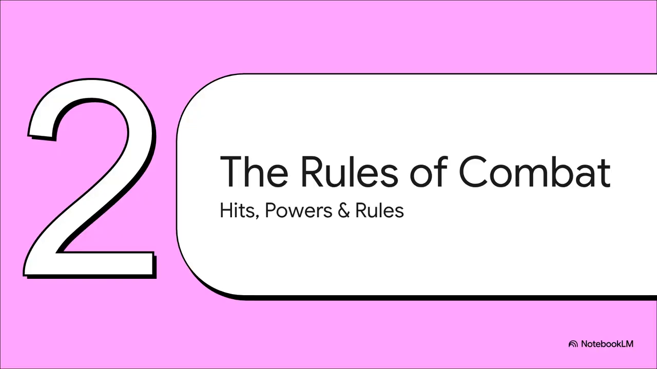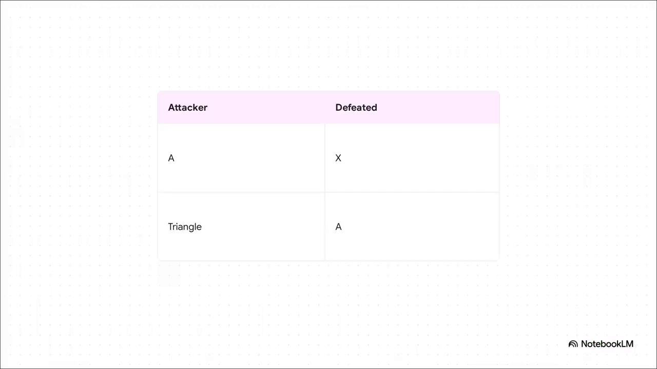Okay, so our characters can move around. Great. But what happens when they actually meet each other? Well, that brings us to the rules of combat. How does the code decide who wins in a fight? At its heart, the combat logic is this simple, elegant hierarchy. It's basically a game of rock, paper, scissors. And the code actually spells it out for us in plain English. A kills X, but triangle kills A. This incredibly simple system becomes the foundation for all the game's strategy.